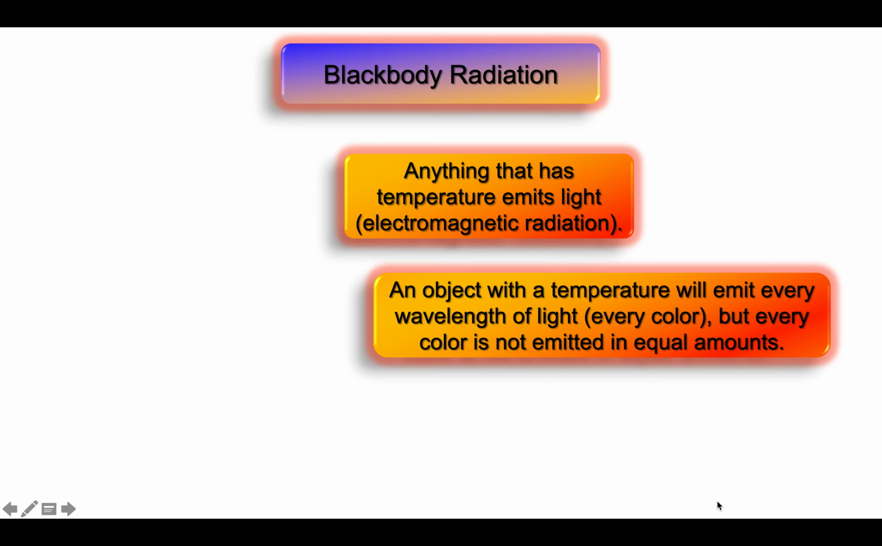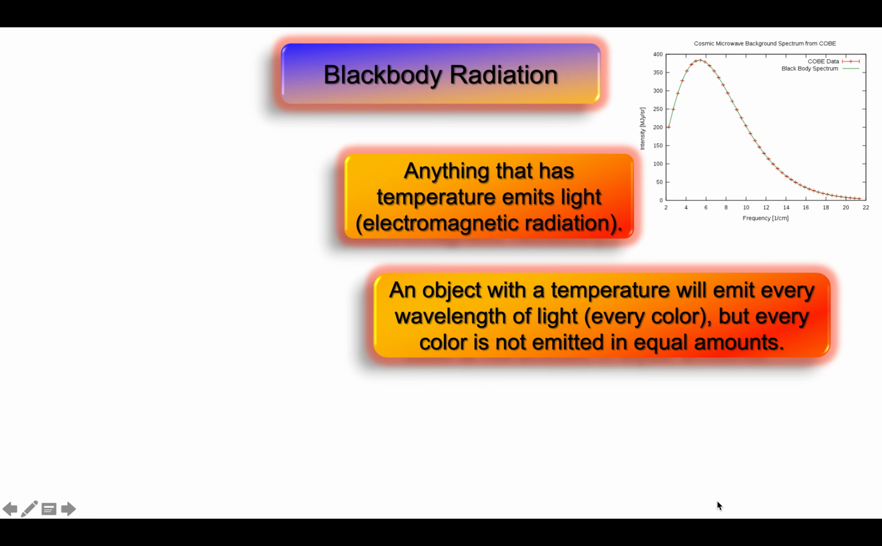Any object that has a temperature will emit light in every color. In other words, any object at a given temperature will emit every wavelength of light, but that object will not shine equally bright in all colors. There is a characteristic black-body spectrum curve that looks something like this. We can see that at certain frequencies, in other words, at certain wavelengths or in certain colors, that object will give off a lot of light, and in other frequencies, that object will give off very little light.